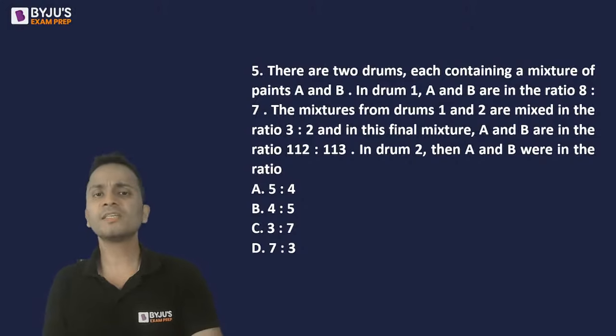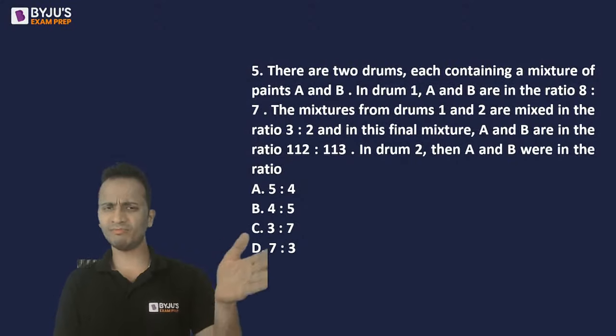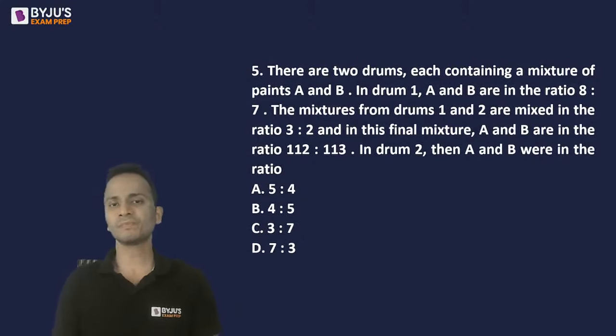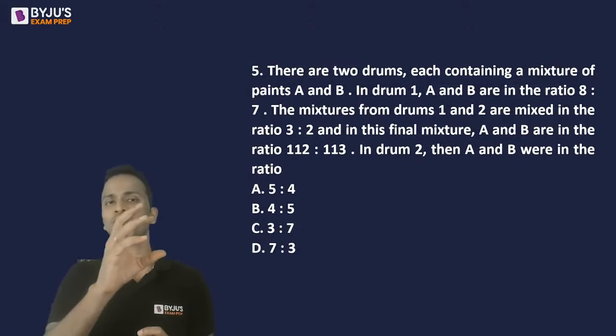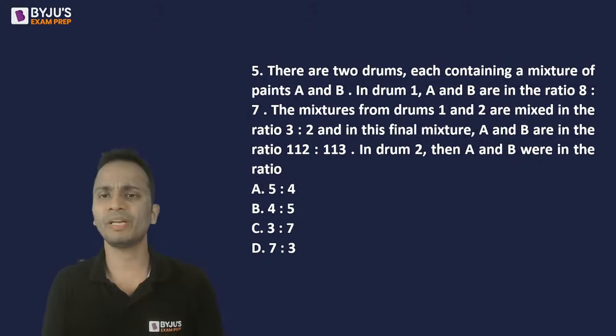Now, question number 5 says there are two drums, each containing a mixture of paint A and paint B. So, drum 1 has paint A and paint B in the ratio 8 is to 7. Drum 2, we don't know what is the ratio of A and B. The mixtures from the two drums are mixed in the ratio 3 is to 2. And in the final mixture, A and B are present in the ratio 112 is to 113. So, question is in drum 2, the ratio in which A and B were present is which one among the following options?